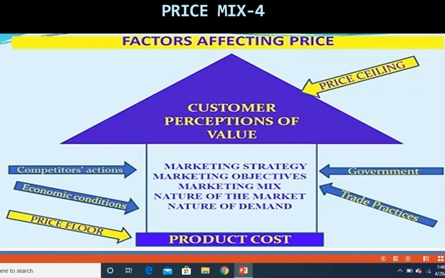So that is the minimum recovery that the company will be expecting from the customers buying their goods. So the price can never go below this, and if it goes below this, then the company is operating at a loss. So the floor price is the minimum price below which the company cannot price its goods.